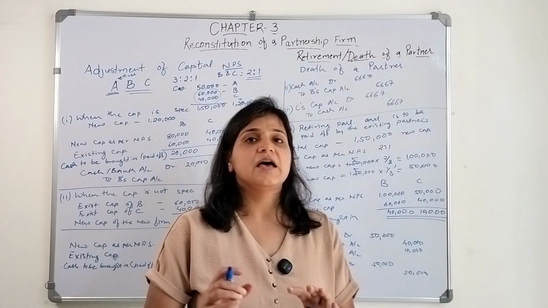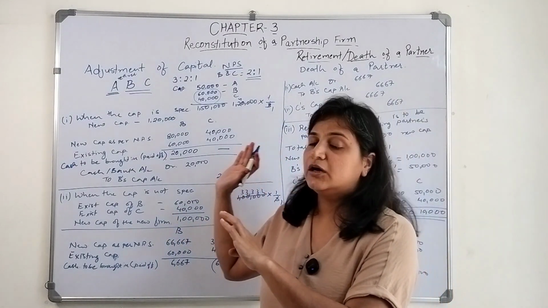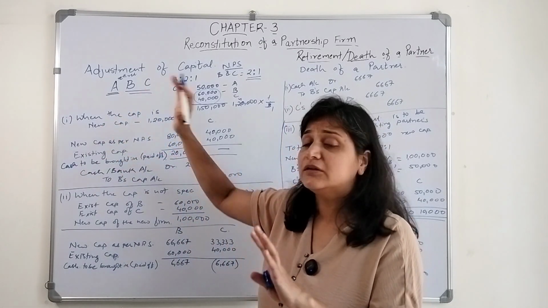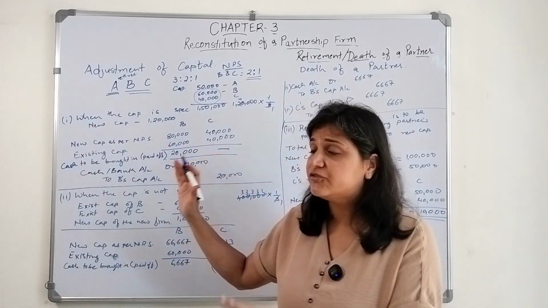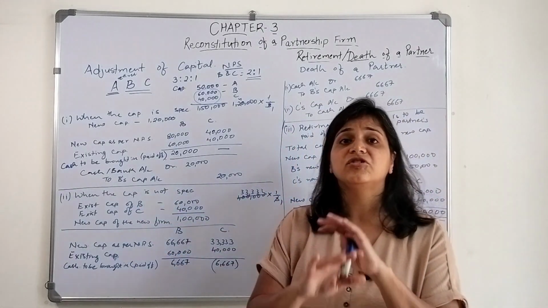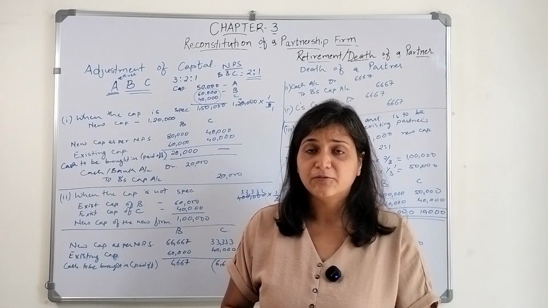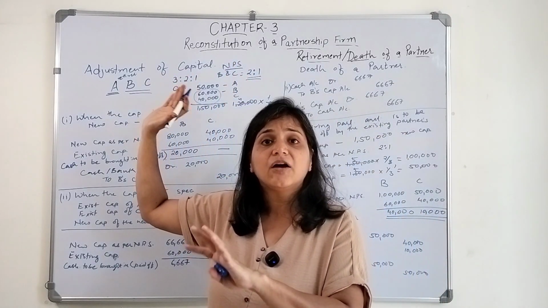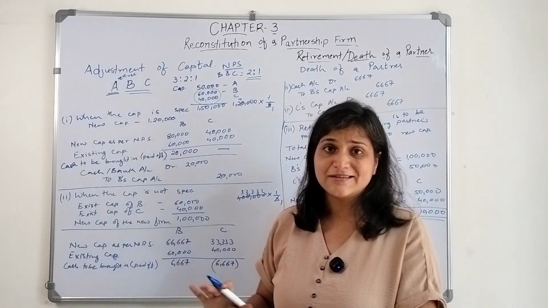50,000. This is how we are going to adjust the new capital based on the three situations. In the first situation the capital amount is specified. In the second situation the capital amount is not specified, so we have to take the capital which is already there after making adjustment of the existing partners.